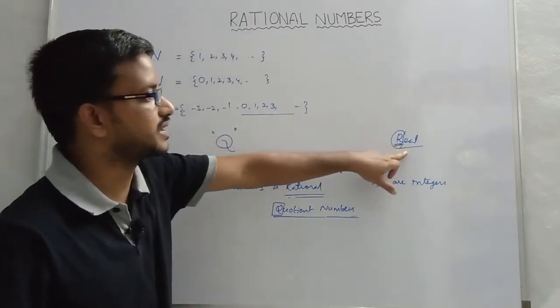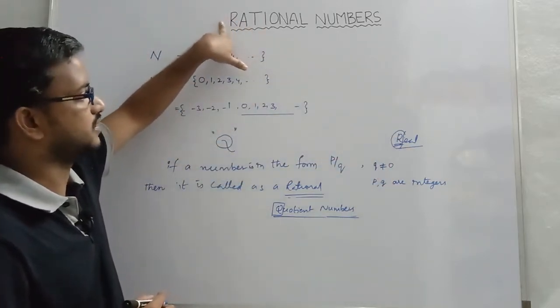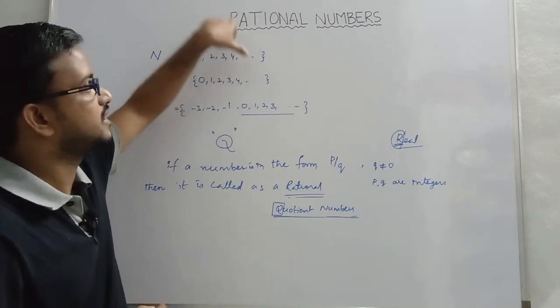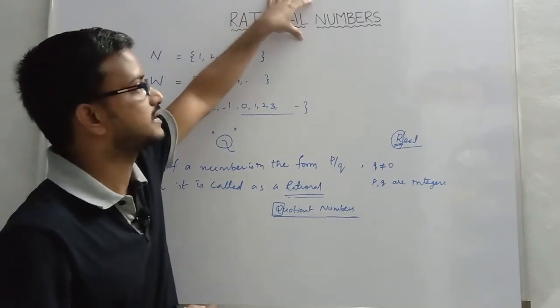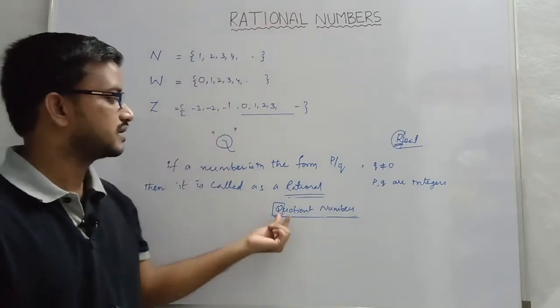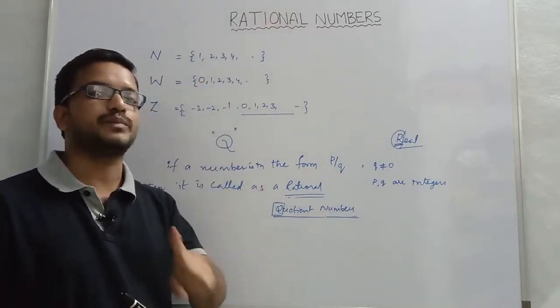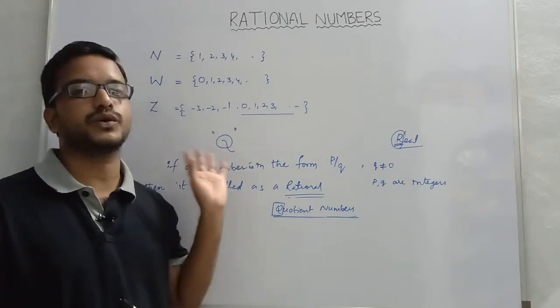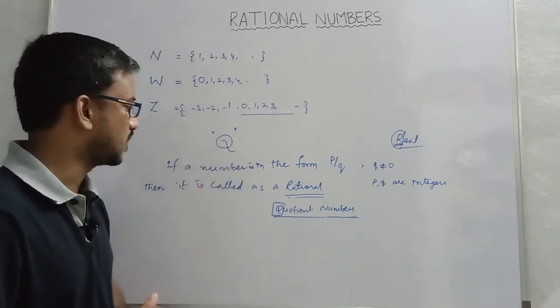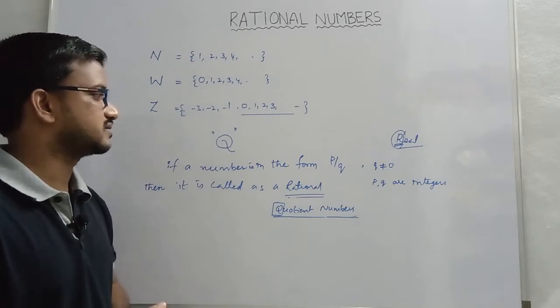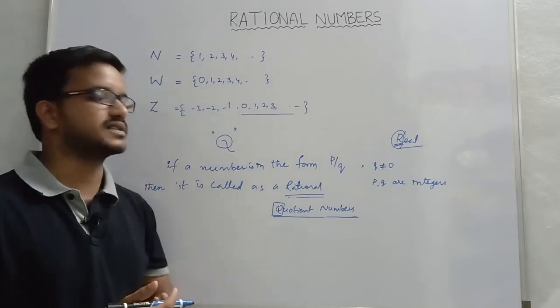Here it starts with R and here it starts with R. So that's why the set of rational numbers have another name, quotient numbers. That's why the set is represented with the letter Q. Okay, so this is about the introduction, that is, the definition of rational numbers.